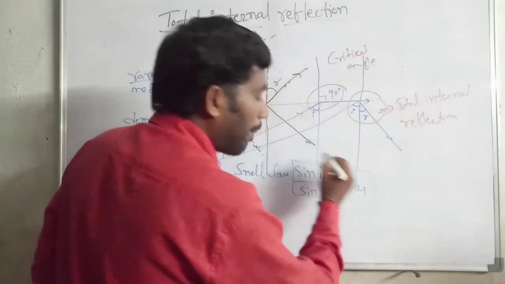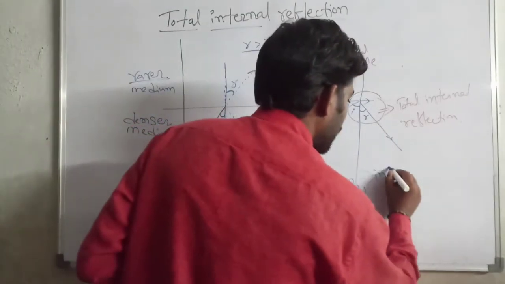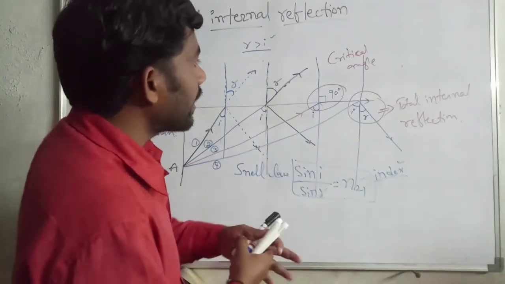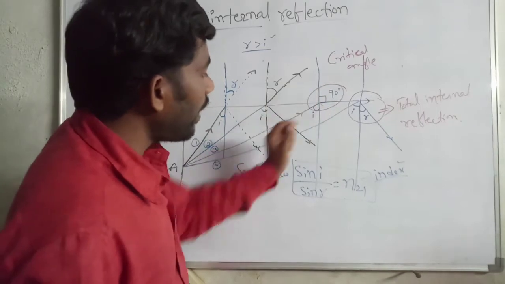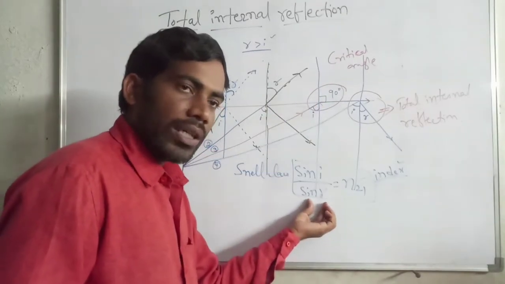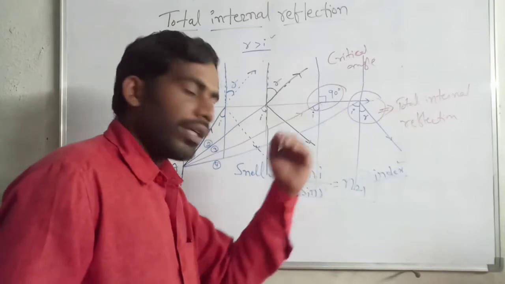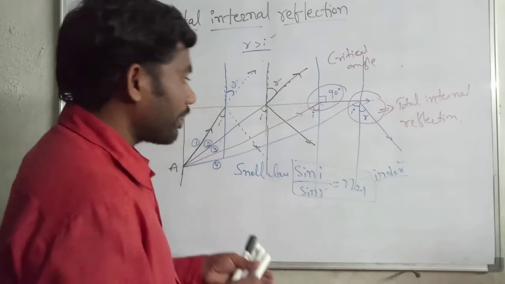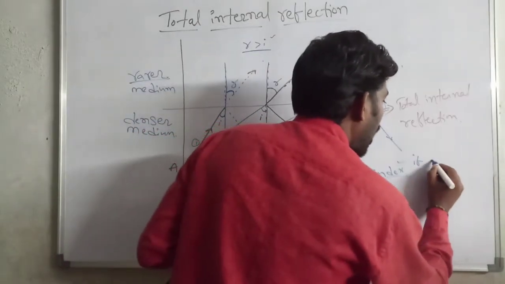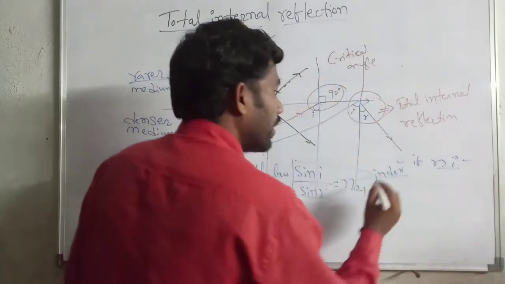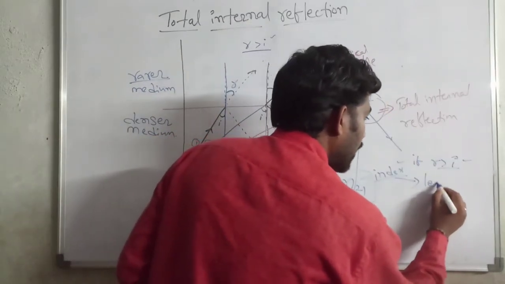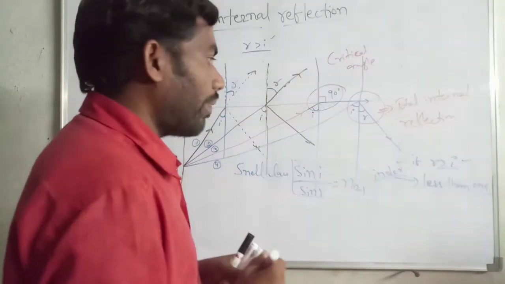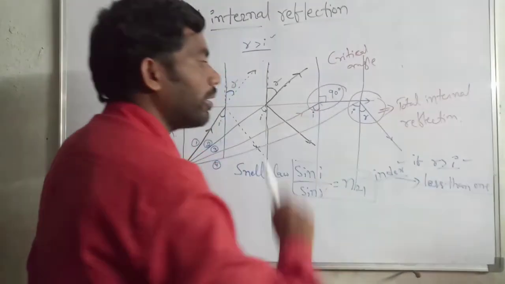It is the refractive index. Whenever R is greater than I, this refractive index is less than 1. Less than 1. Okay, it's the most important point.